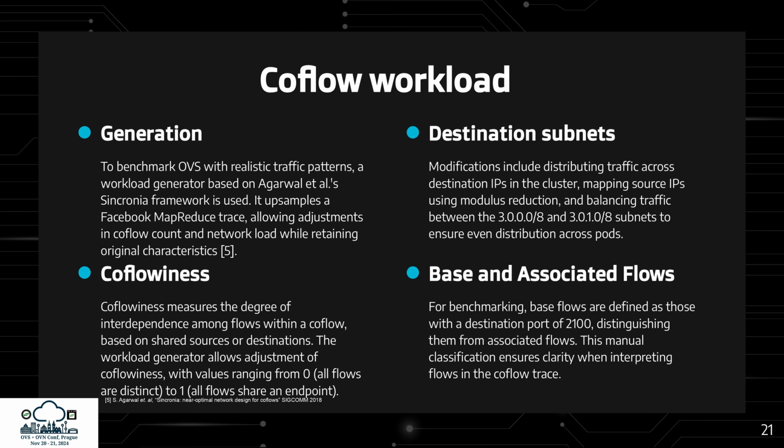To ensure even traffic distribution, we modify the generator to balance traffic between the two subnets. This is done by mapping IPs using modulus reduction. We also define base flows as those with a destination port of 2100, separating them from associated flows, making it easier to analyze the Coflow trace.